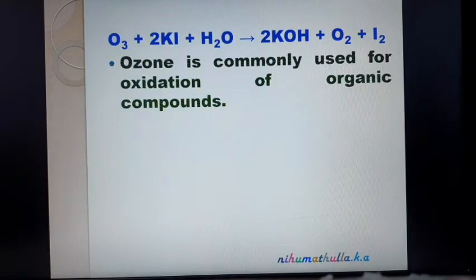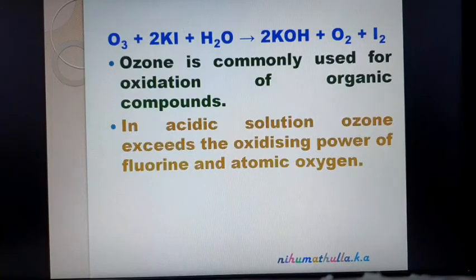Ozone is commonly used for oxidation of organic compounds. So organic compounds are oxidized by using ozone. And in acidic solution, ozone exceeds the oxidizing power of fluorine and atomic oxygen. Atomic oxygen and fluorine have high oxidizing power. Among the halogens, fluorine has the highest oxidizing power. So in acidic solution, ozone exceeds the oxidizing power of fluorine and atomic oxygen.